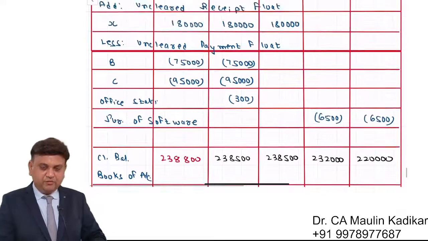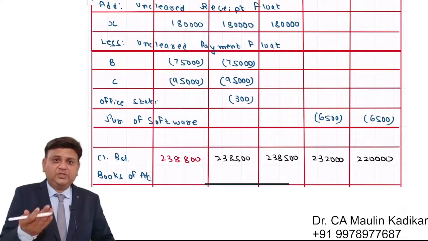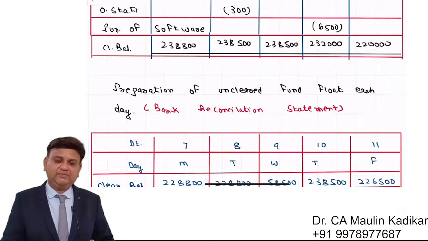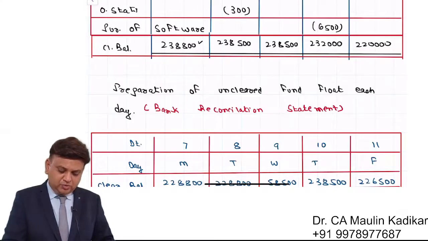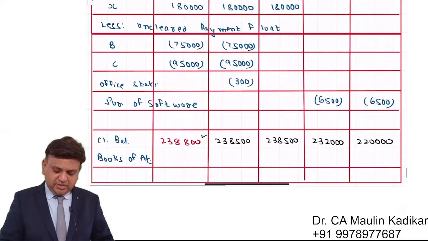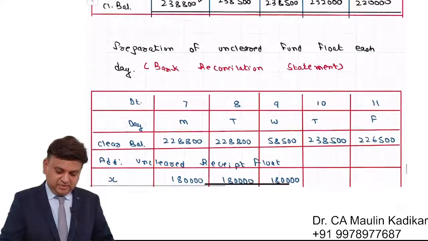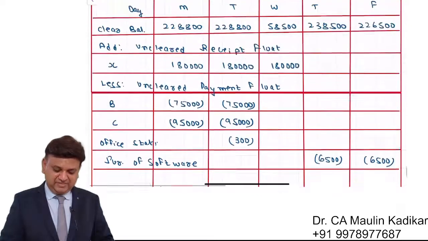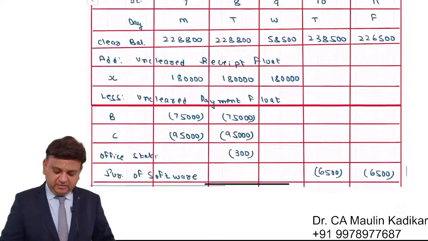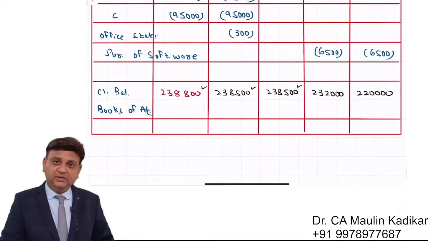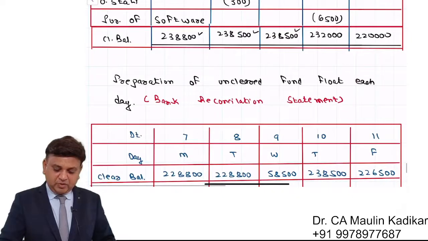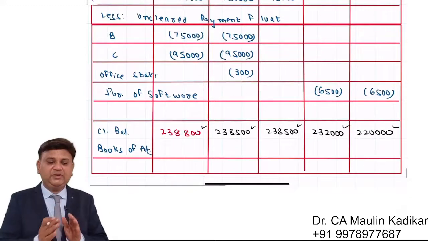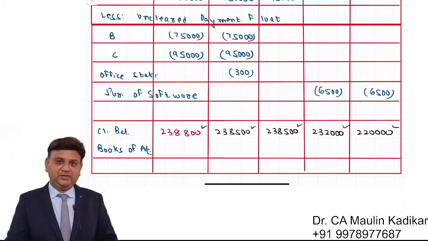Now friends, what you can do, you can have a cross verification of the answer. We already have calculated the balance as per the books of accounts by preparing a working note. See, 238,800 and 238,800, it is same. 238,500 and 238,500, same. 238,500 and again 238,500, same. 232,220 and 232,220. This is a way you can have a kind of verification of the answer.